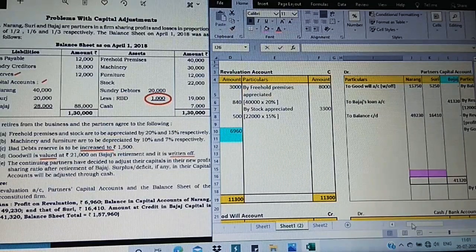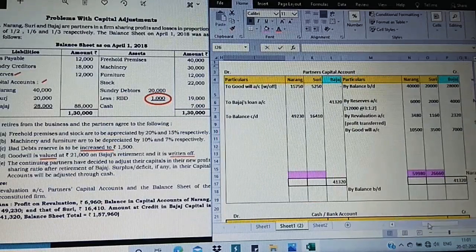Okay. Now this work is completed. Apart from this, we have nothing else. After the goodwill account, there is nothing else. It's only the partners' capital account. Now concentrating, the credit side value is greater. Now what do I do? First, we have to settle the retiring partner, Bajaj. So I have taken the total of Bajaj. The credit side value is greater.